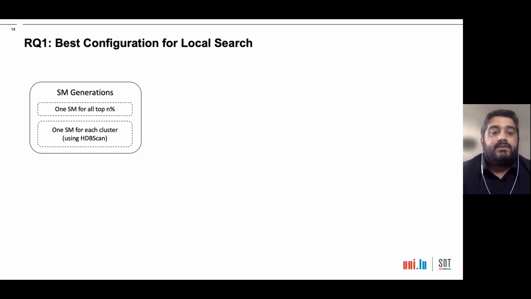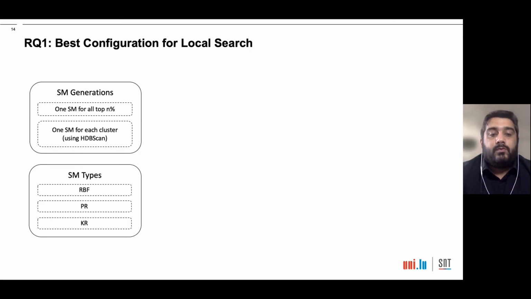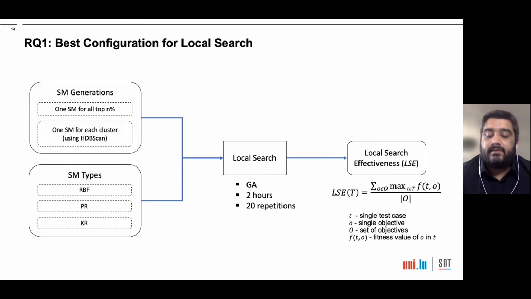And the second dimension is the surrogate model types. We have three possible options: RBF, polynomial regression, and kriging. Then we perform local search using genetic algorithm with the search budget of 2 hours, and we repeat it 20 times, and we measure the local search effectiveness, which is the maximum actual fitness score achieved when running all the test cases for each objective and averaging these scores across all the objectives.